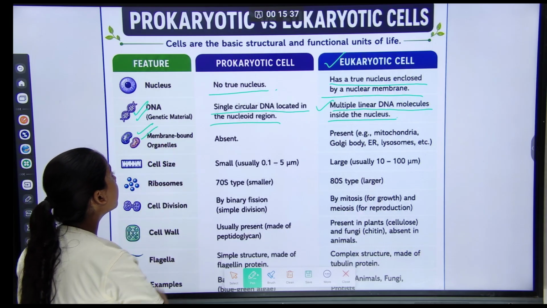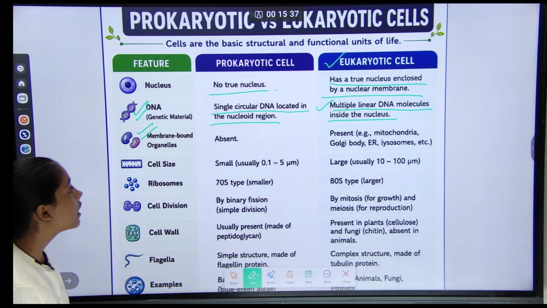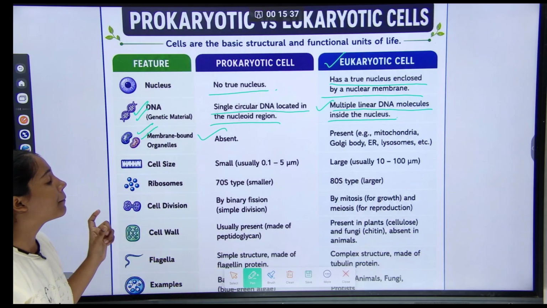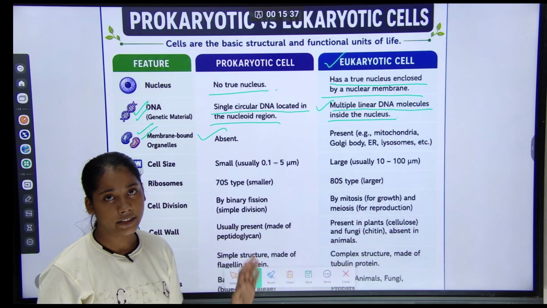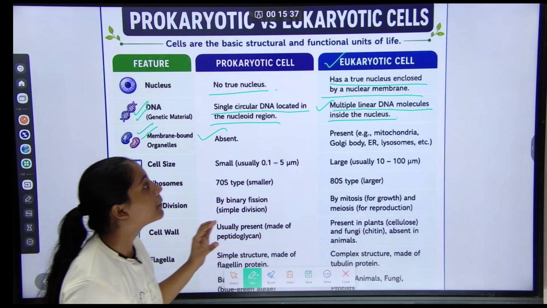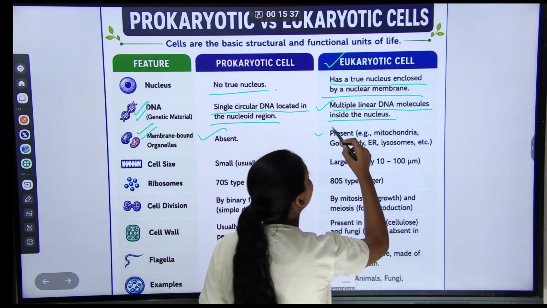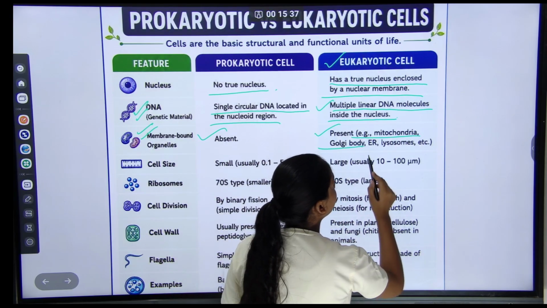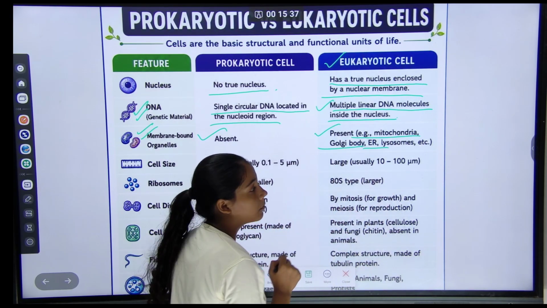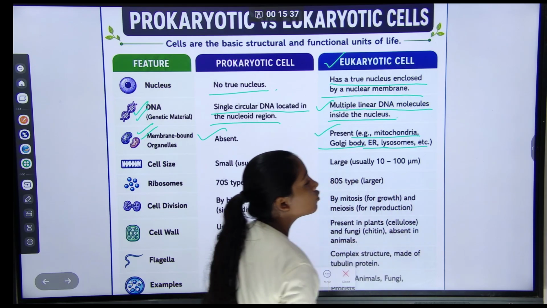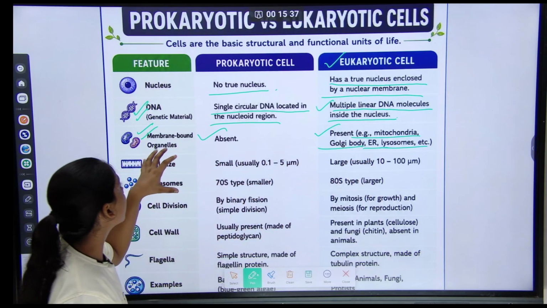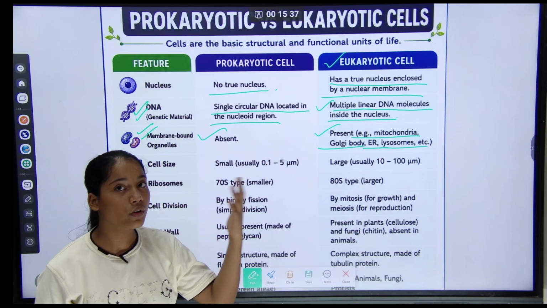And then membrane bound organelles. In prokaryotic cells, membrane bound organelles are absent, but in eukaryotic cells they are present. Examples: mitochondria, Golgi body, endoplasmic reticulum, lysosomes, and so on.